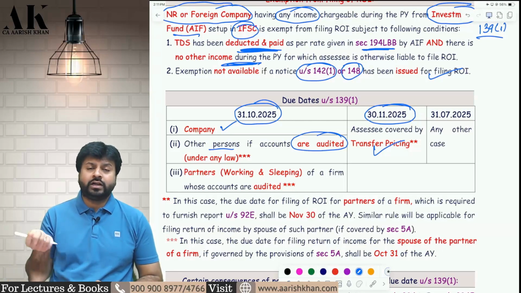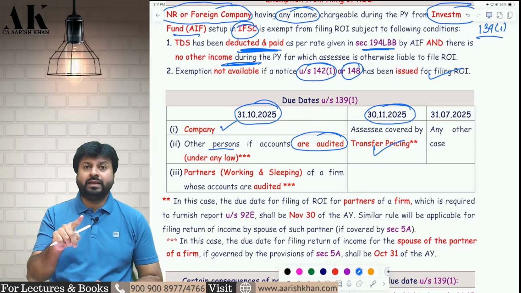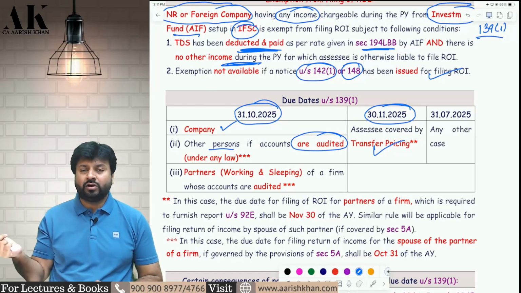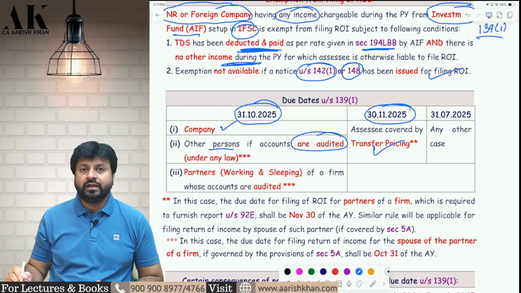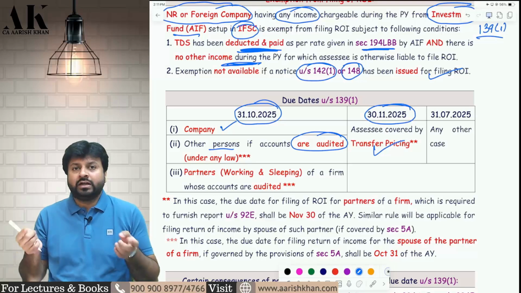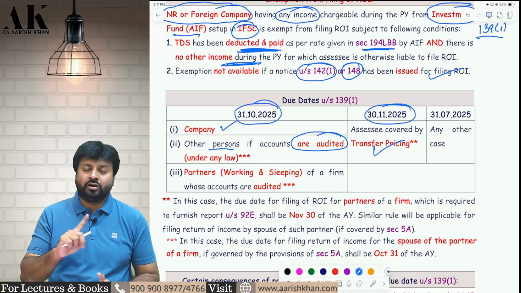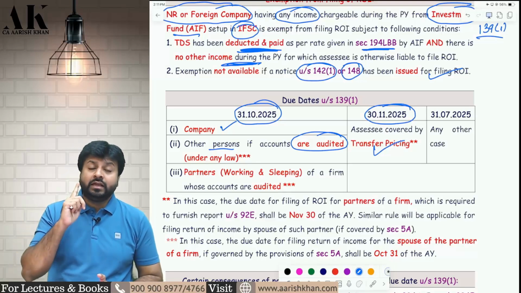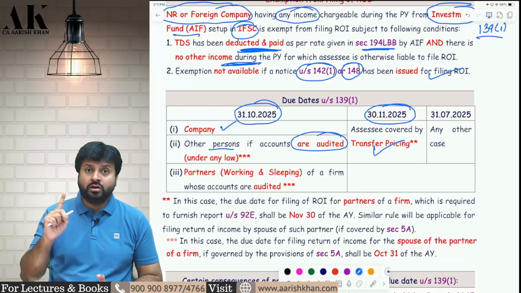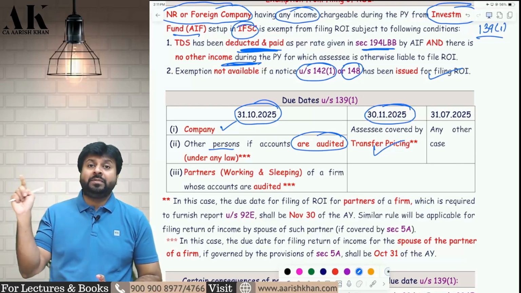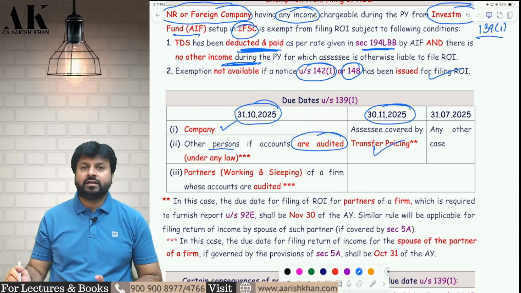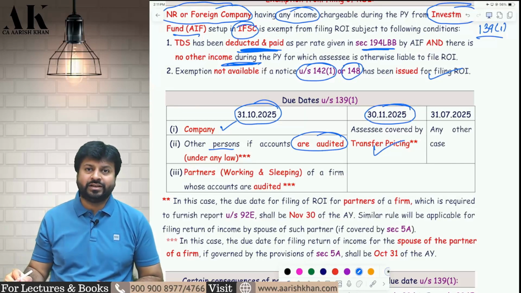Audit under which law? Audit under income tax law under 44AB or any other law. If you are liable for audit under income tax law or any other law, then also the due date will be October. It's not that only if you are liable for audit under income tax law, then you will file in October. Not like that. If you are getting audited, say under trust law, or say under LLP law, then also you will be filing the return in the month of October only. I hope it is clear to all of you.